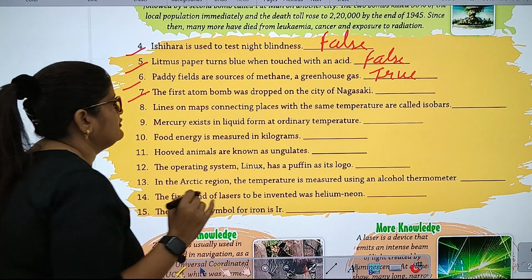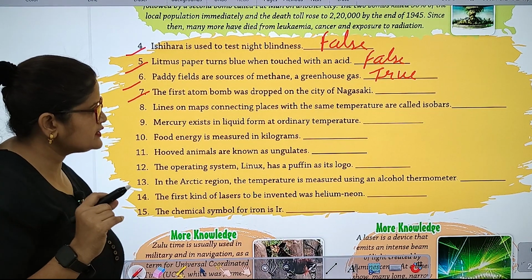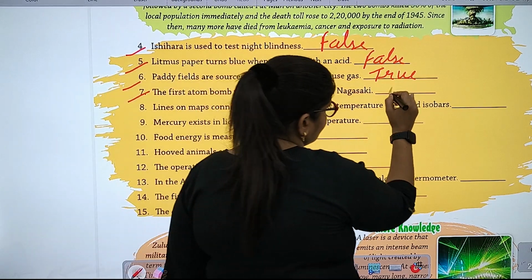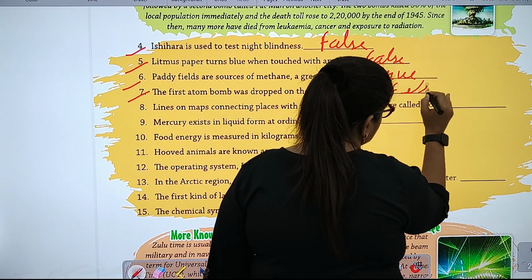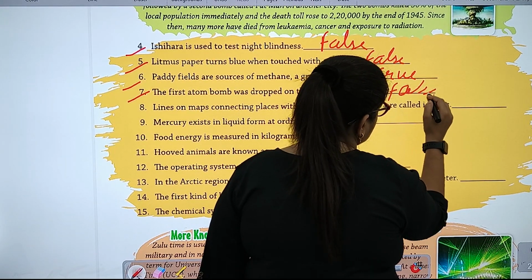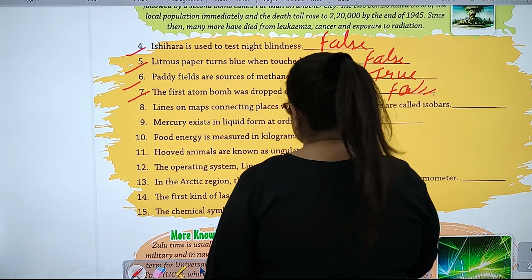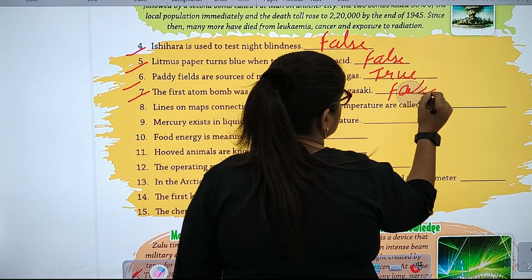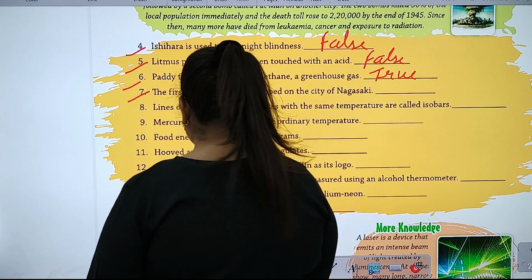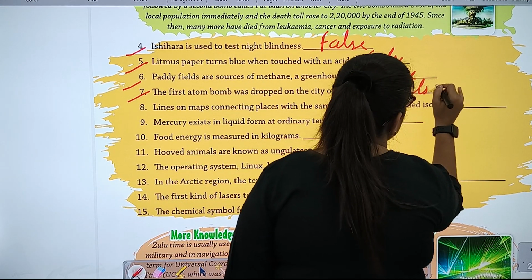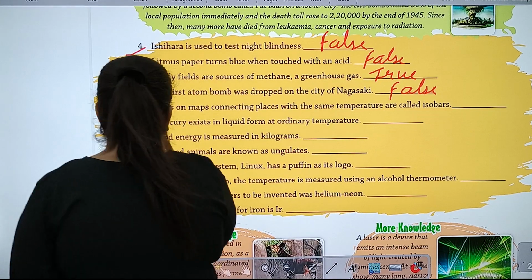Number 7. The first atom bomb was dropped on the city of Nagasaki. False. Number 8.